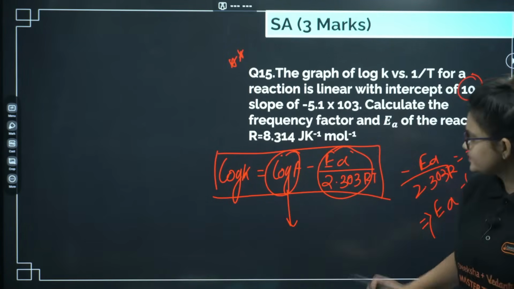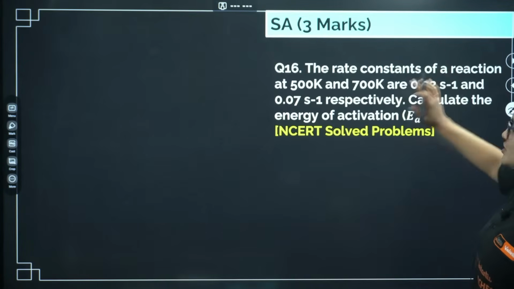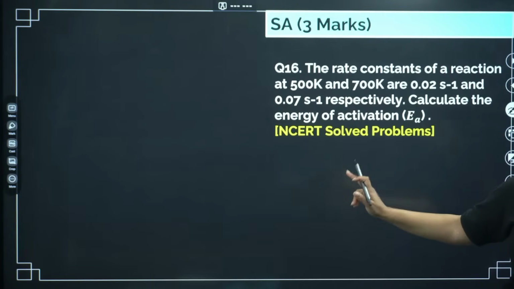Let's go. This is also the Arrhenius equation. We did this multiple times.